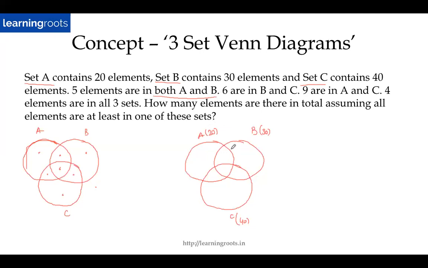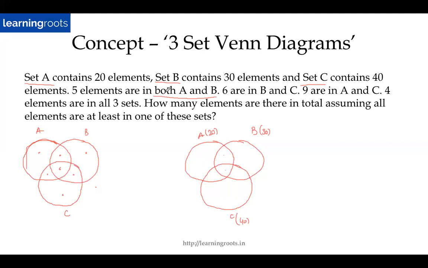Both. It is this as well as this, right? Because this does not tell me that A and B alone. It does not tell me that 5 elements are in A and B alone. So if it tells me that 5 elements are in A and B alone, so A and B but not C, then I'll put it here.